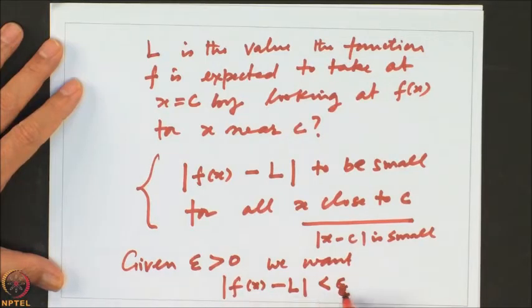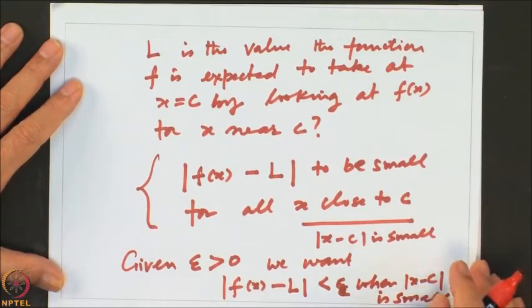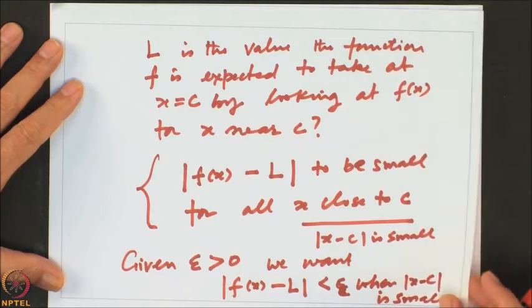So, we want this to be small when x minus C is small. But how small? What is the smallness for x minus C? We say it more precisely: once you are given a margin for error, I should be able to say that for all points sufficiently close, this is true. So, sufficiently close is specified as follows.